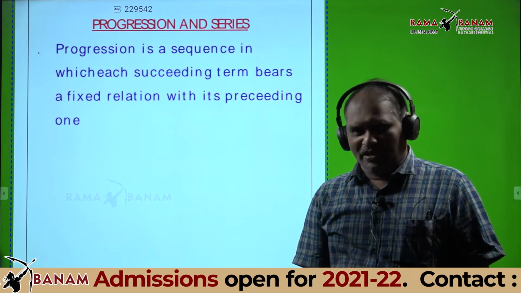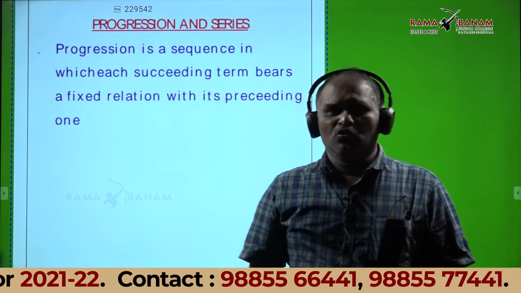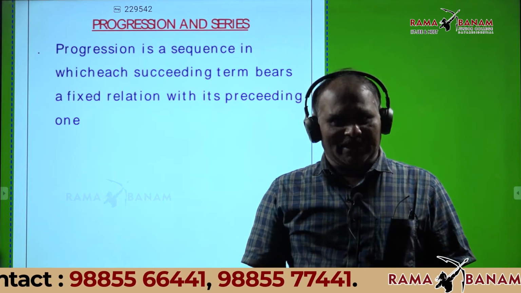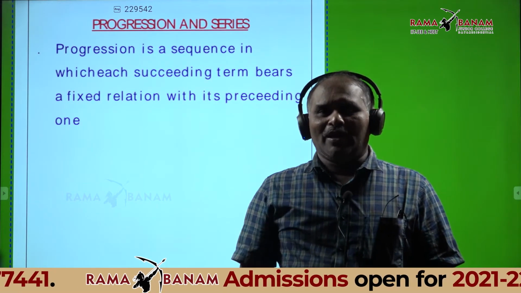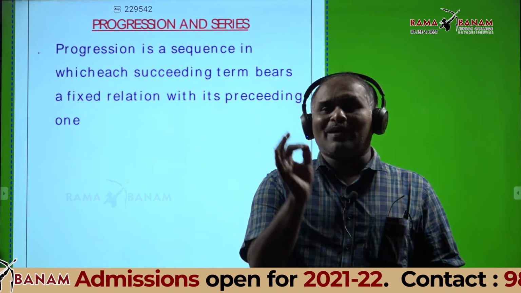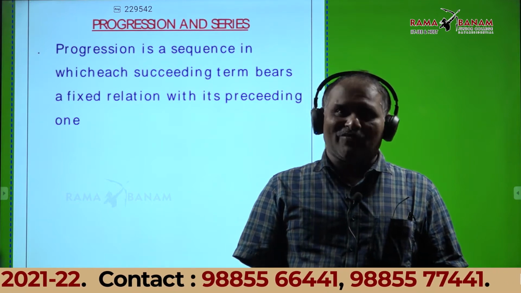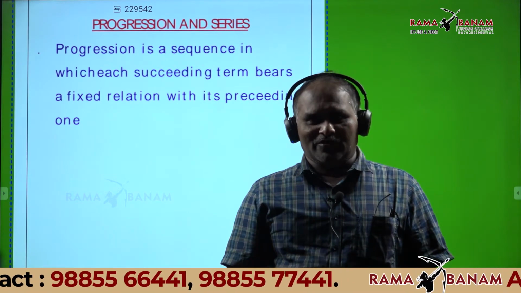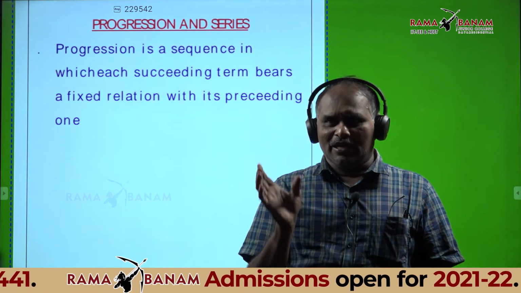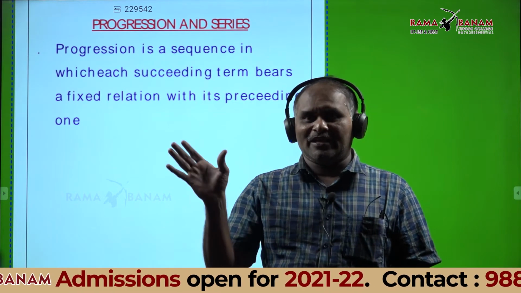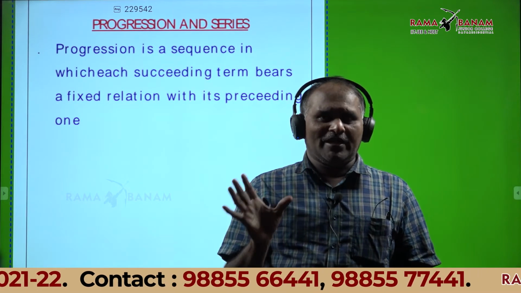What is the definition of sequence? Generally, there are so many real numbers. Real numbers can be written in a particular array. Array means having some order. That is called a sequence. Sequence means real numbers written in an array, a particular order.